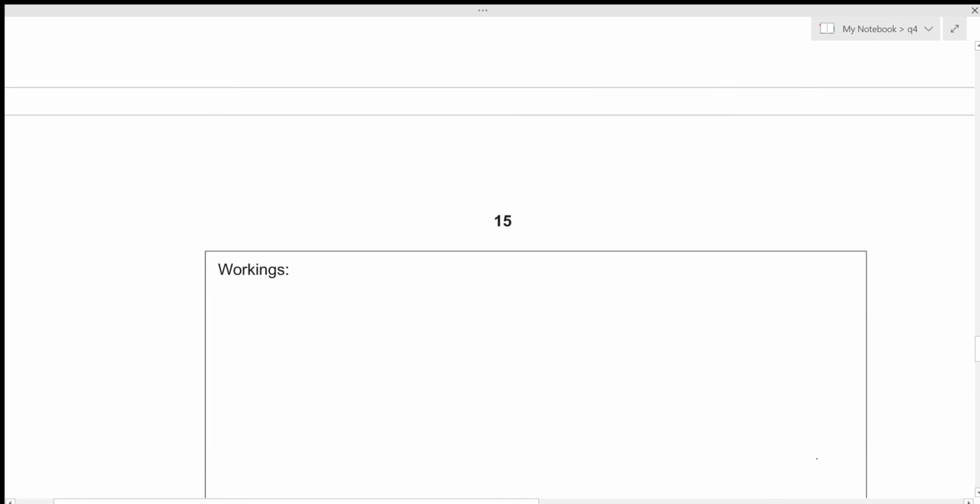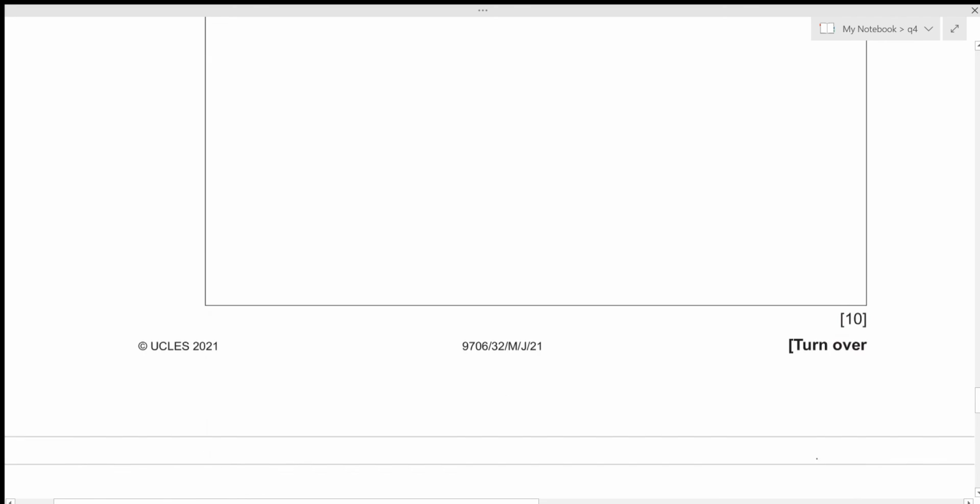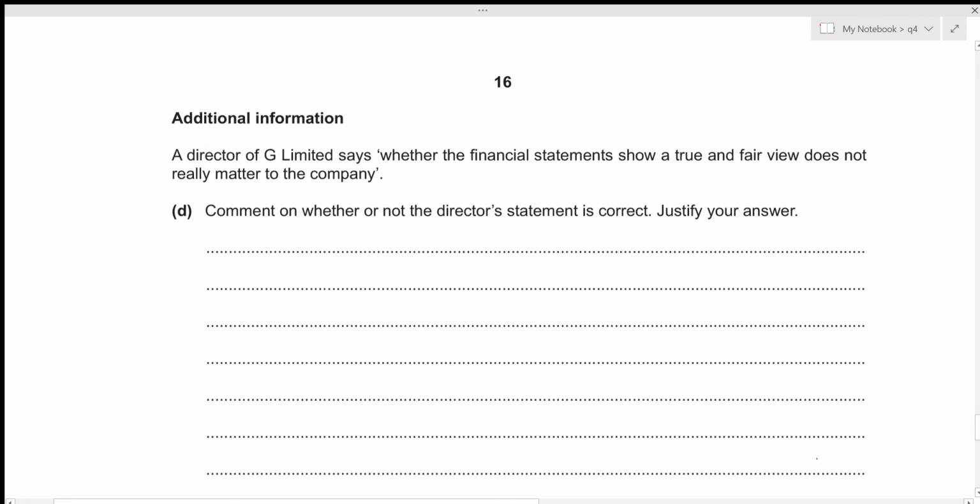Okay, we were given workings. So instead of scribbling all over the question paper like I did, you guys should be showing all of your workings in this particular box. Now for additional information. A director of G Limited says whether the financial statements show a true and fair view does not really matter to the company. We need to comment on whether or not the director's statement is correct.